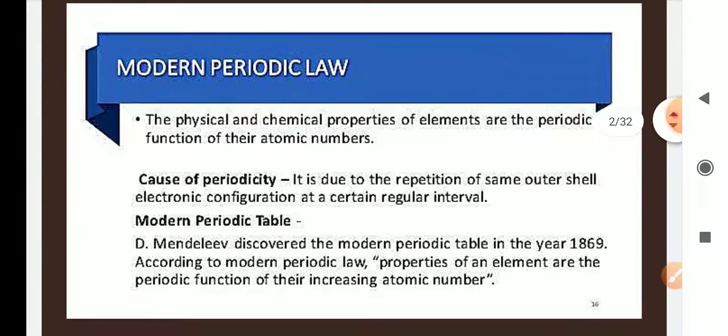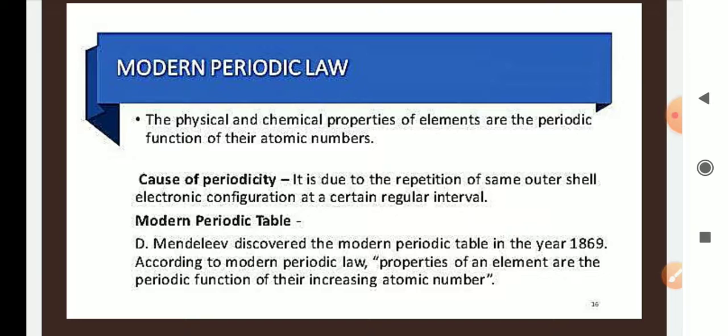So the physical and chemical properties of elements are the periodic function of their atomic numbers. Mendeleev had said that physical and chemical properties of elements are the periodic function of atomic masses, but Moseley modified this law so that it depends on the atomic number. So depending on the increasing order of atomic number, the elements are organized into the new periodic table, that is the modern periodic table. If it comes in a question, you will write that the physical and chemical properties of elements are the periodic function of their atomic numbers.